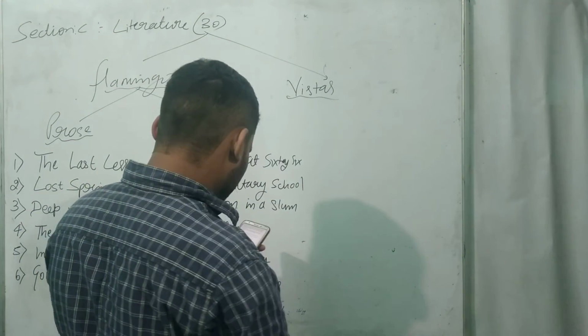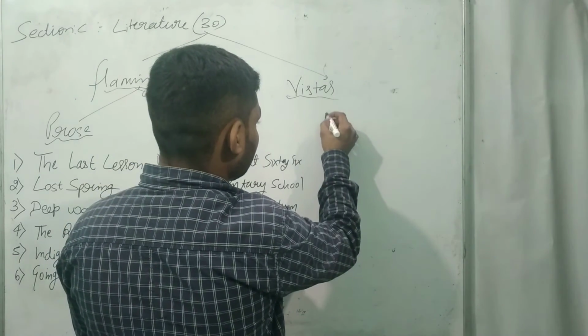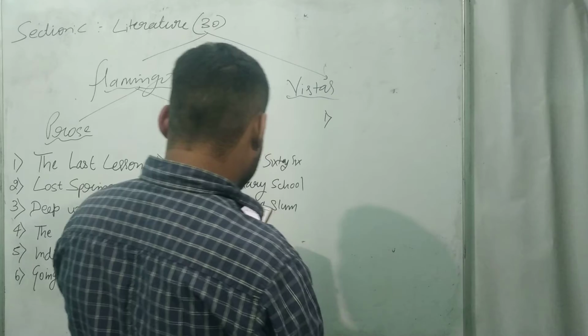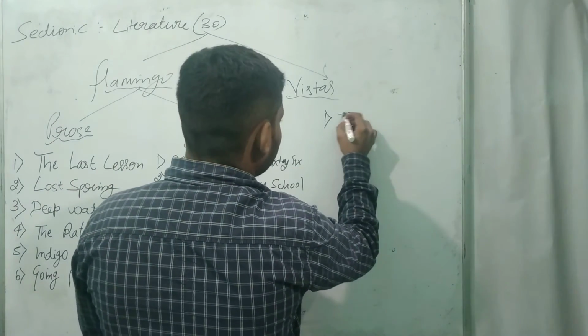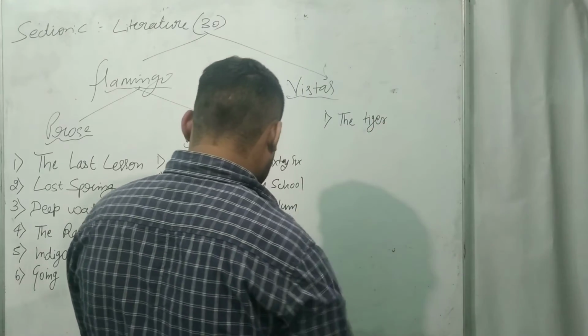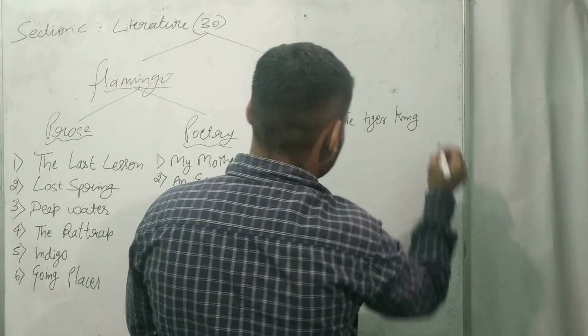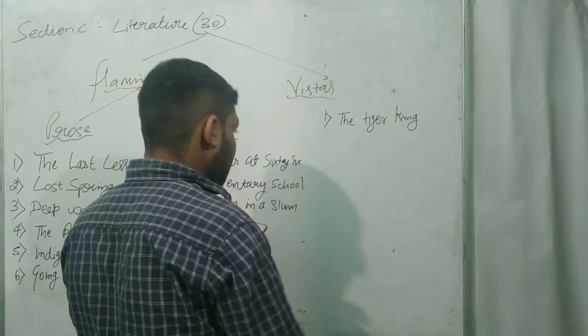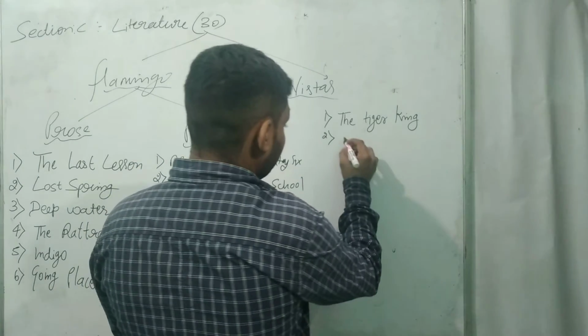Now, what are the topics which we have to cover in Vistas? The first is The Tiger King. Second is The Enemy.